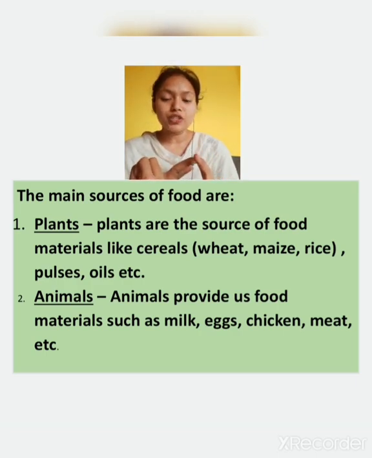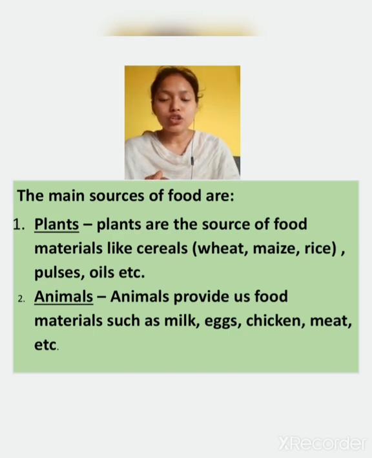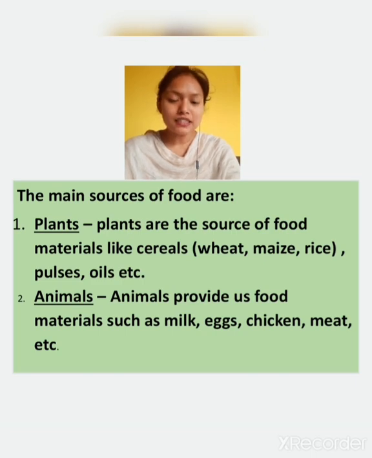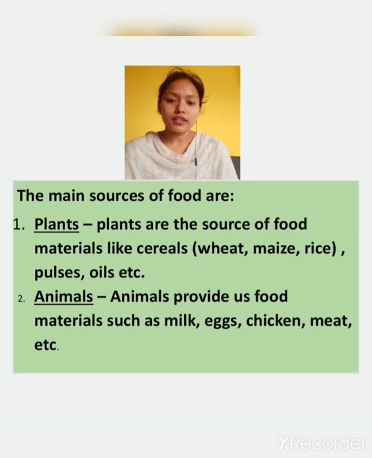From which part of the plant do we get food? Almost all the parts of the plant. Plants are the source of food material like cereals, wheat, fruit, vegetables. All these we get from plants. Now from animals we get egg, milk, chicken, meat. All this we get from animals. So both animal and plant food is very important for our body.